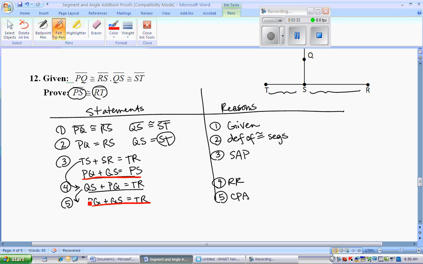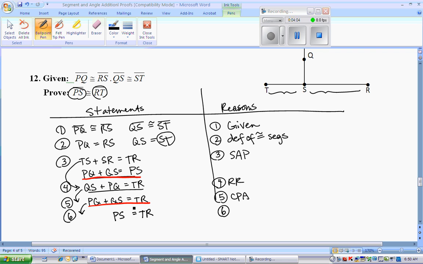Well, I can rewrite this, and I'm just going to keep going with the one I have. I think it'd be easier to follow, and we'll just see if it works out the best or not. But I'm going to replace something again. Here I want to leave the total, TR. That's kind of this RT that we're trying to get to. But instead of PQ plus QS, look at what else PQ plus QS equals. That's the measure of PS. So this time I replaced the sum with the total. In the other proofs we've done, we replaced the total with the sum.